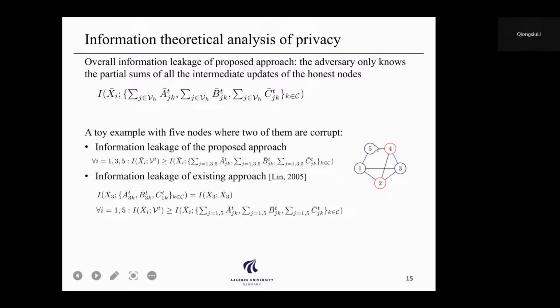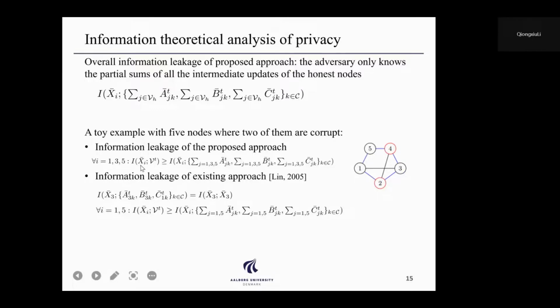Let me give you one example to explain the main idea. So imagine we have a graph with 5 nodes and they are connected with each other, and we have 2 nodes, 2 out of 5, that are corrupted. Node 2 and 4 are corrupted. If we remove these 2 nodes, we can see that the rest 3 nodes form a connected subgraph.